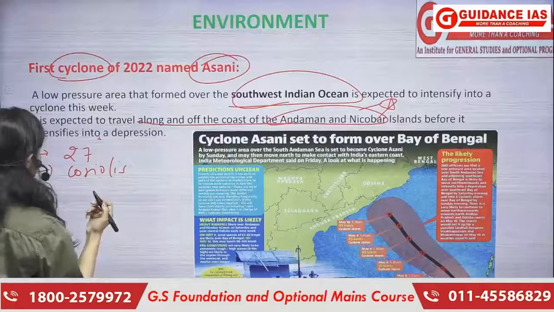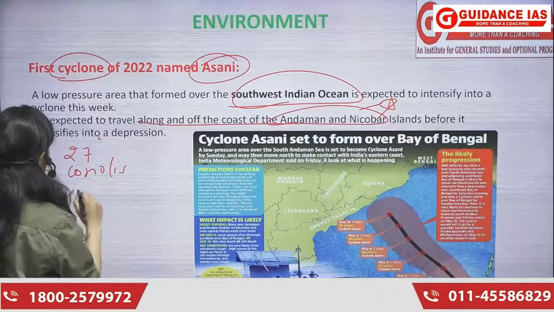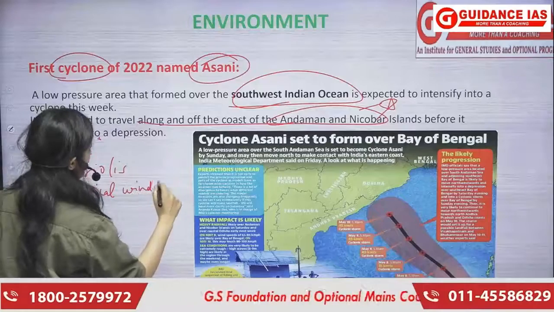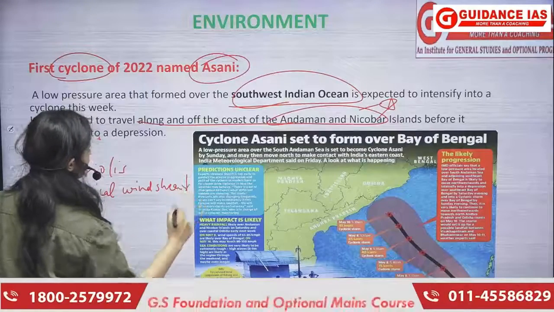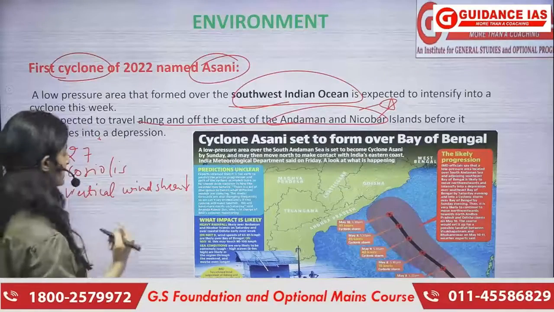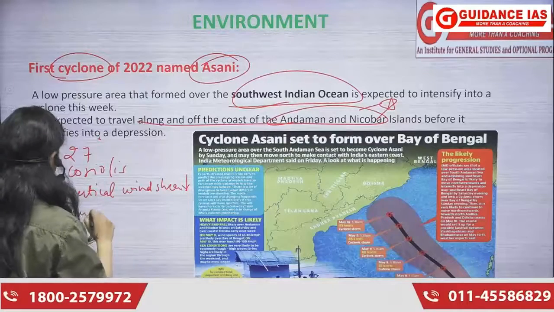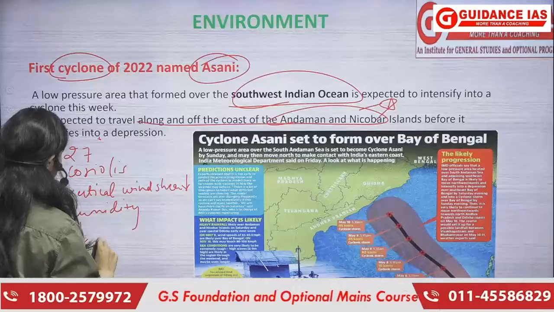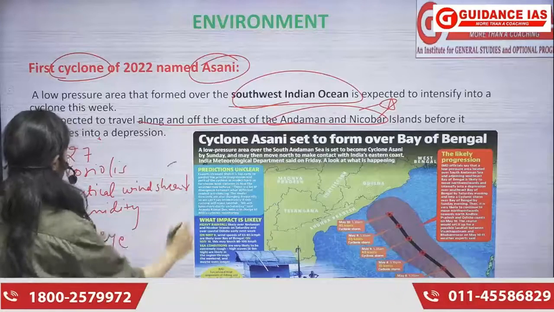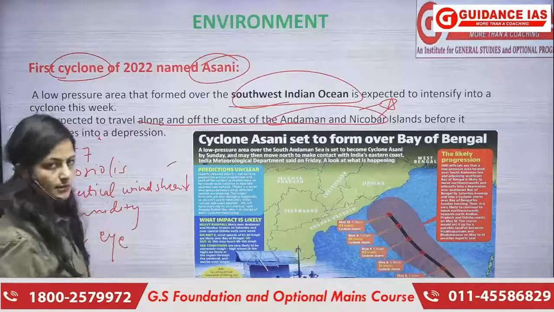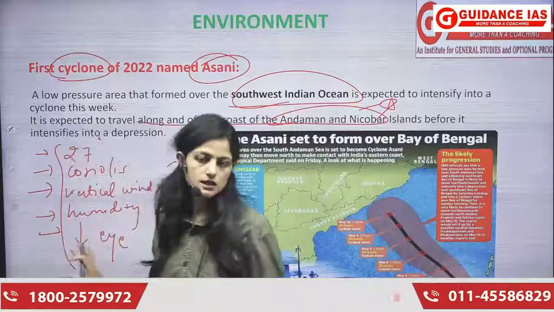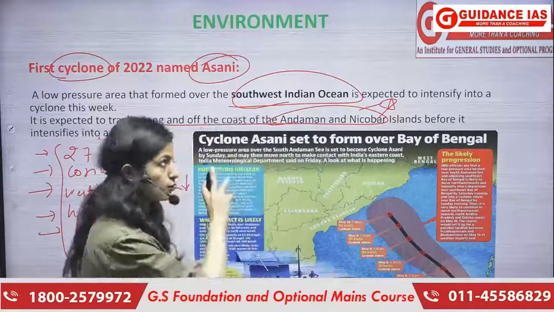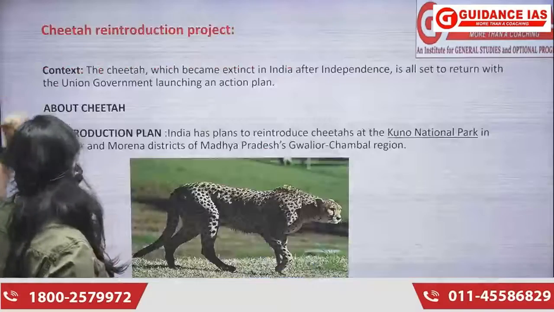Then you can say vertical विंड शेयर कम होना चाहिए ताकि क्लाउड्स की फॉर्मेशन हो जाए ऊपर वाली लेयर पे, राइट? ह्यूमिडिटी प्रेजेंट होनी चाहिए. There should be a low pressure in the eye. ठीक है, these are some of the criteria. There are many other criteria as well, but these are some of the criteria for the formation of a cyclone. ठीक है, cyclone Asani. Okay, चलिए आगे बढ़ते हैं.